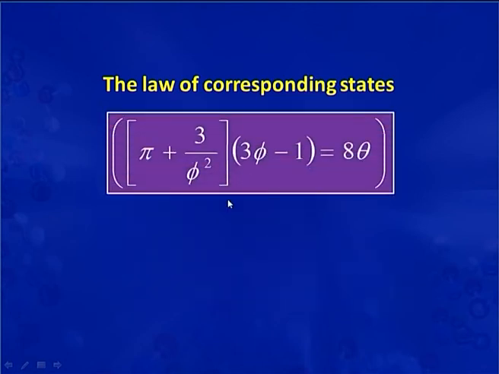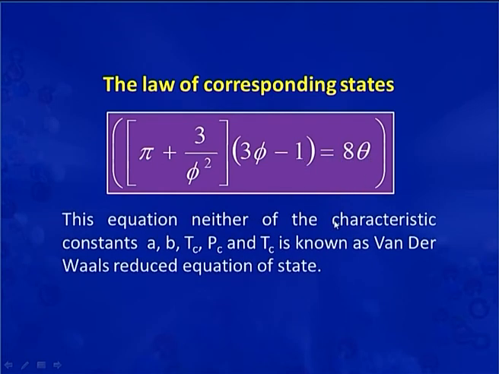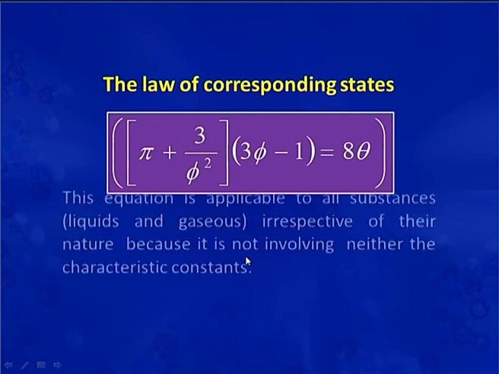Now, substituting the values, we get (pi plus 3 by phi square) into (3 phi minus 1) is equal to 8 theta. This equation contains neither of the characteristic constants A, B, Tc, Pc and Vc. This is known as the van der Waals reduced equation of state.